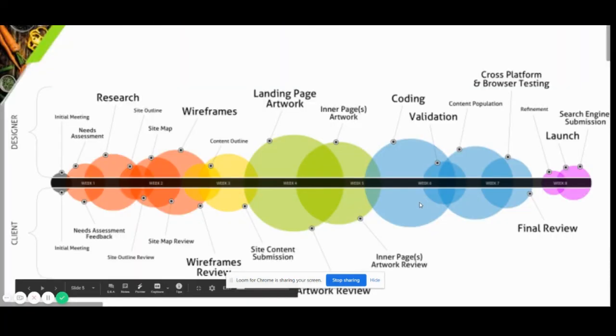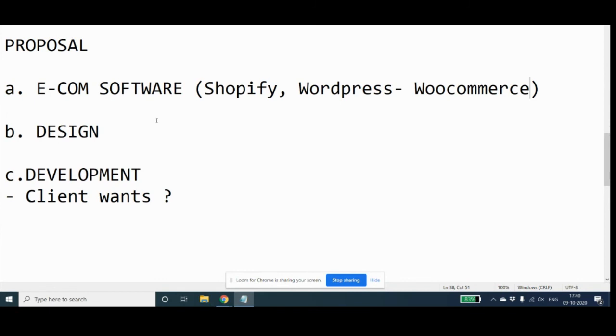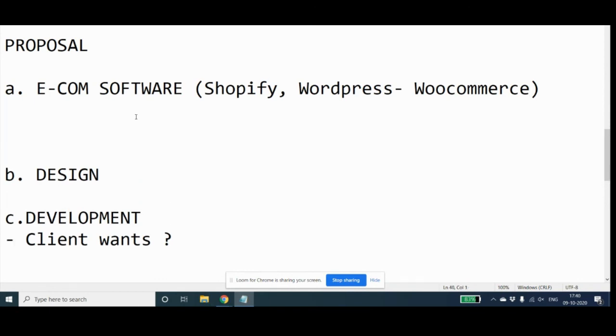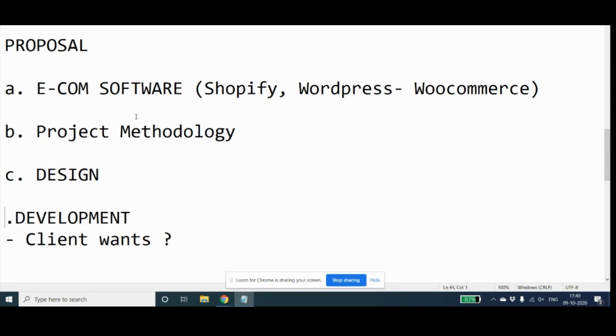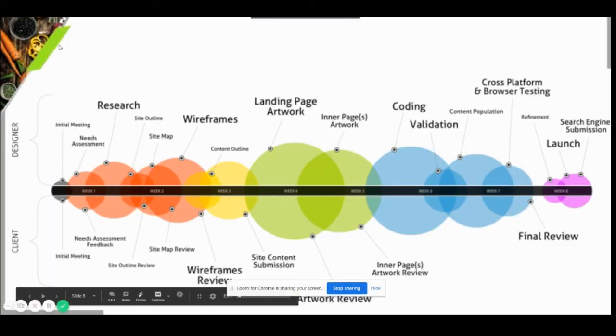The other thing is the project methodology. So that's the other bit which has to be there, right? So in fact, that has to come here itself. The overall project methodology. Then you come to the design scope, and then you come to the development scope. And in project methodology, you would talk about the overall flow.